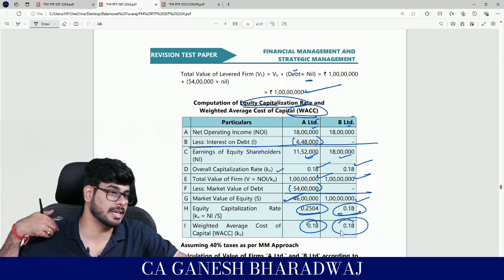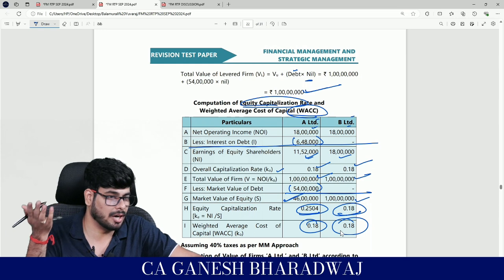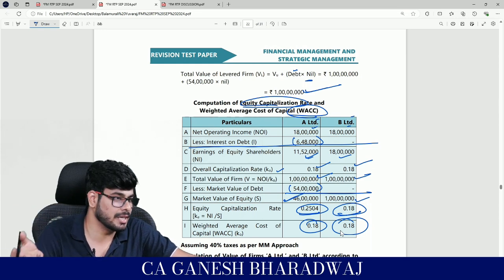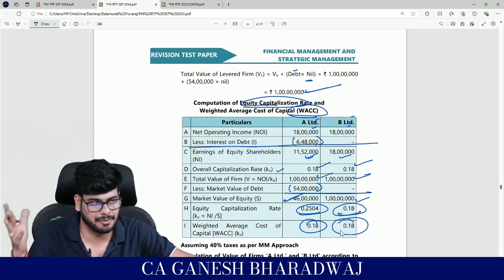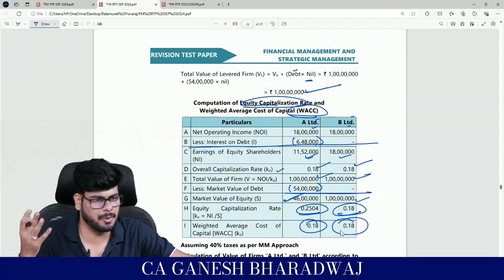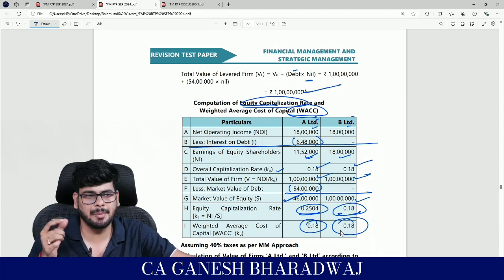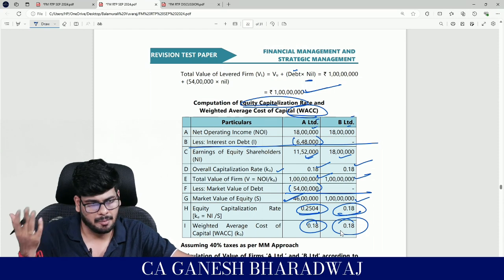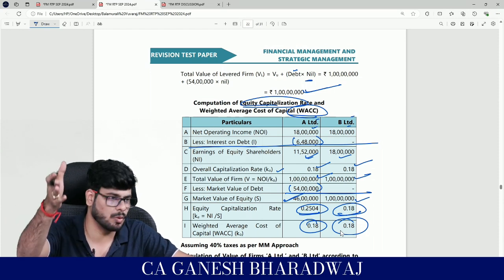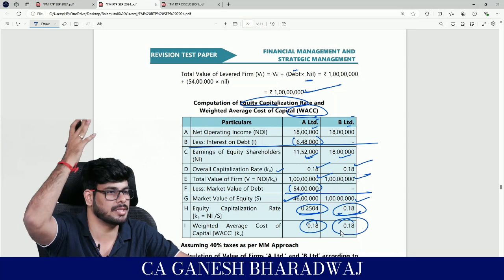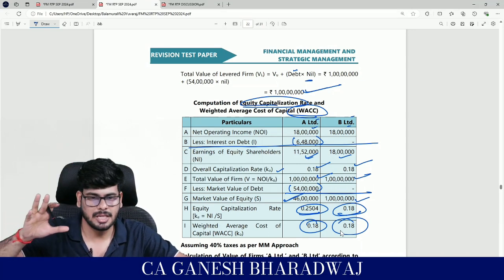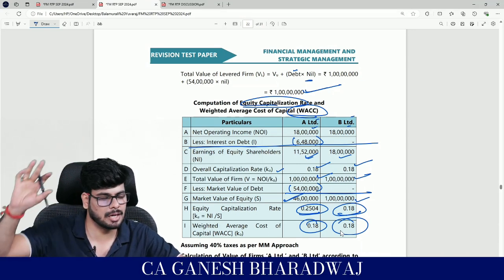Why? Because this guy says the increase in your KE will get offset with the increase in your WD, the weight of debt. Clear with this? That is one weird proposition that he has given. It can happen rarely, but it cannot happen every time. But you need to take it with a pinch of salt, because this is what the guy has said, and they are asking the question as per his theorem only. Clear with this? That's why I said you should set aside logics when it comes to theorems.